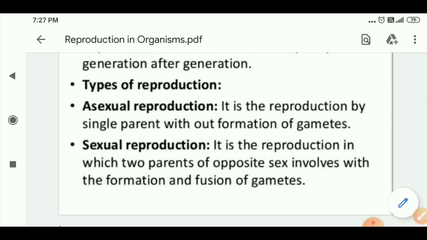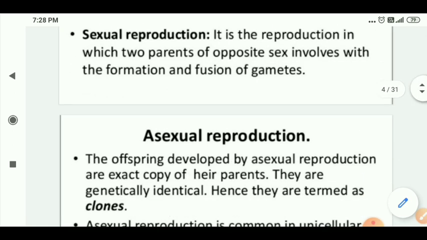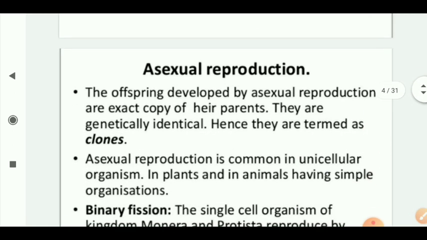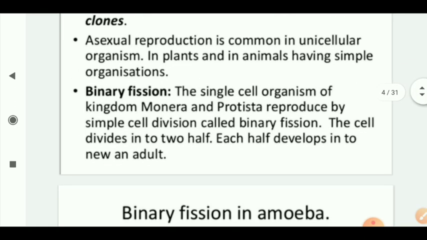I repeat: asexual reproduction needs only a single parent and no formation of gametes. But sexual reproduction needs two parents, male and female, and the formation and fusion of gametes is necessary. Next would be the types of asexual reproduction, but these portions are deleted from the syllabus. Okay, so next is